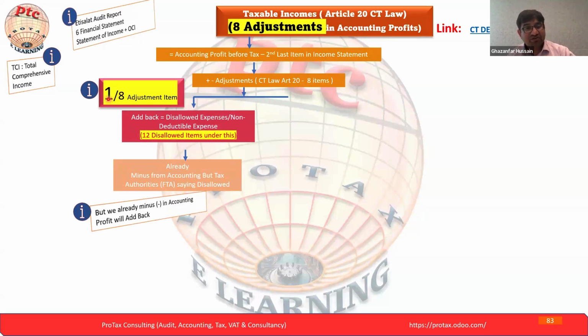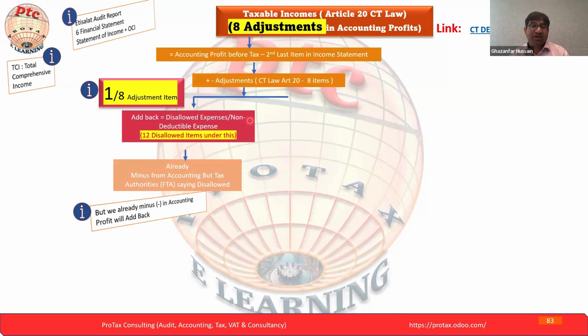We are looking at the first out of 8, that is add back of disallowed expenses and non-deductible expenses. In accounting, we calculate the accounting profit as per IFRS, and from that we have to calculate our taxable income.